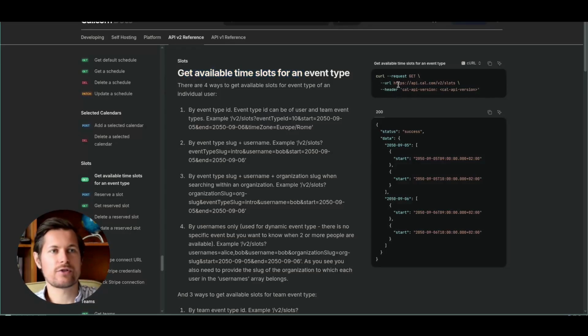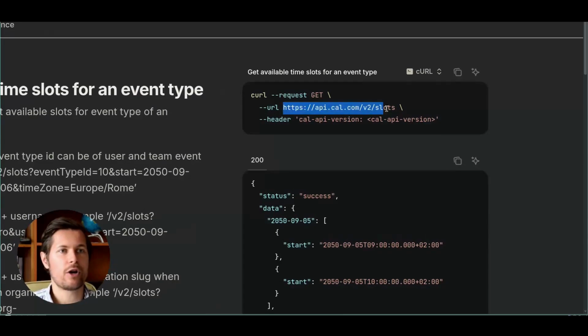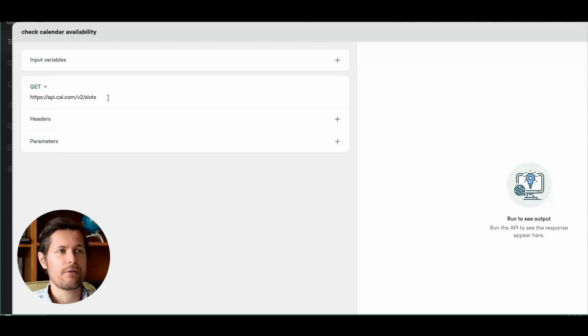And this is how the connection string looks like. So this is what we have copied. We have copied this thing here. We go back to our chatbot and we type this here. But now there's something else.